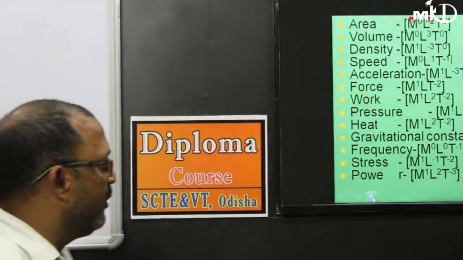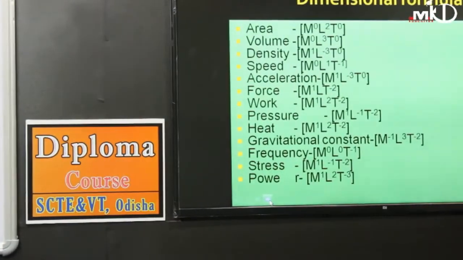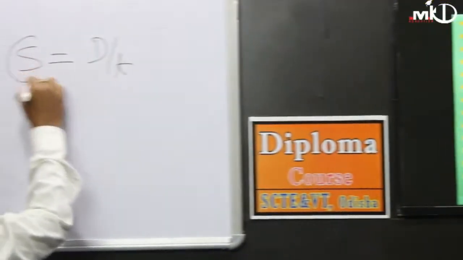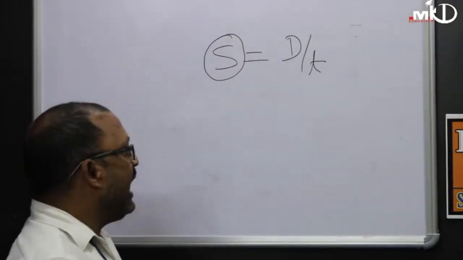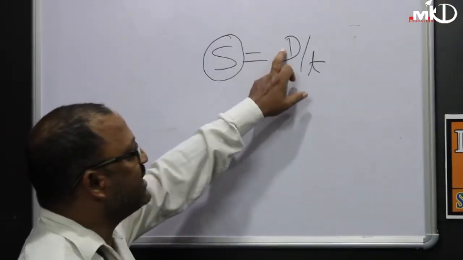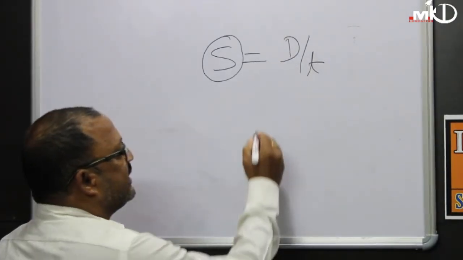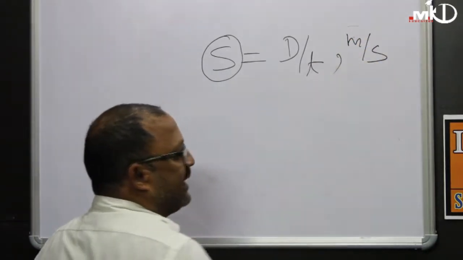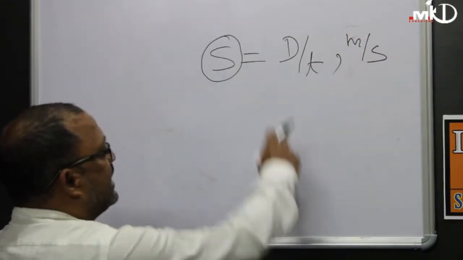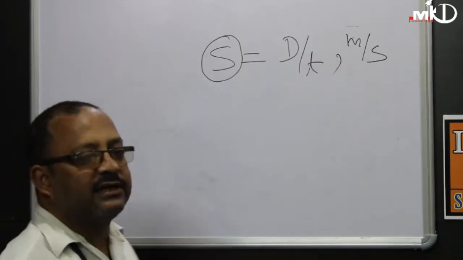For example, speed of an object is distance by time. So speed is a derived quantity which depends on distance as well as time. The distance is measured in meter and time in second.